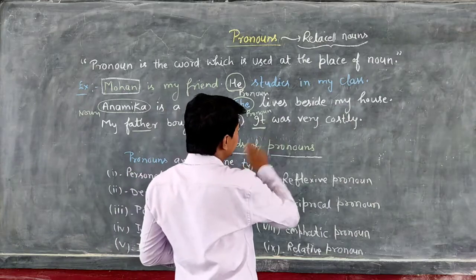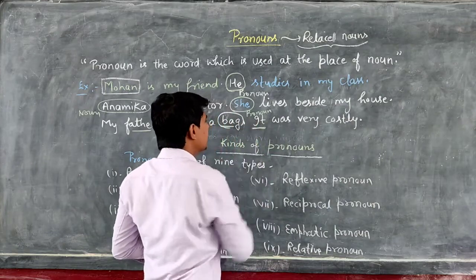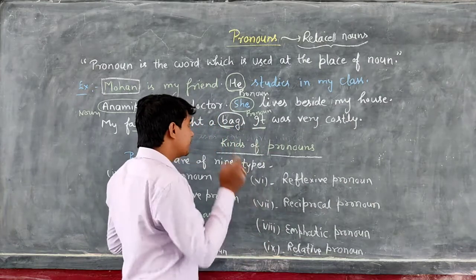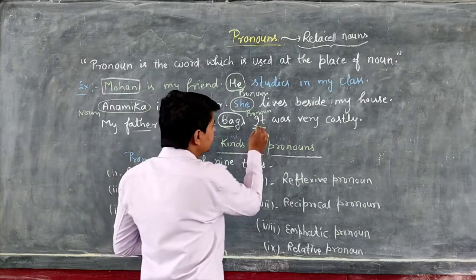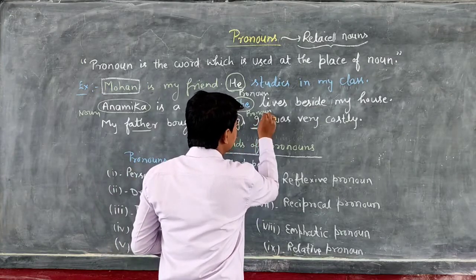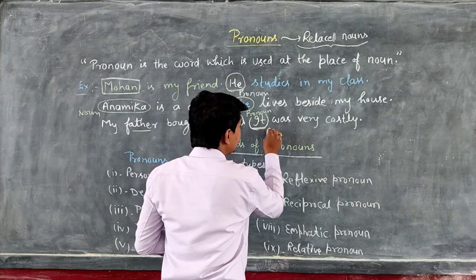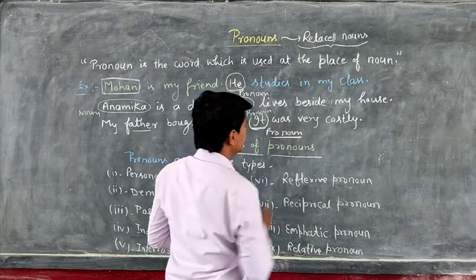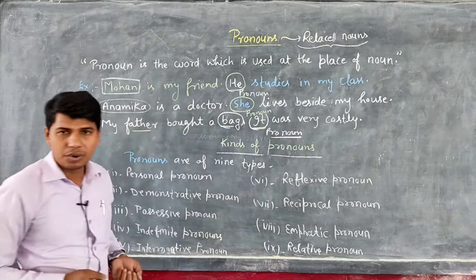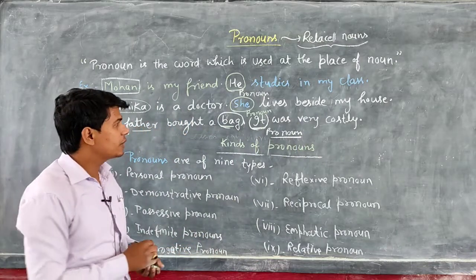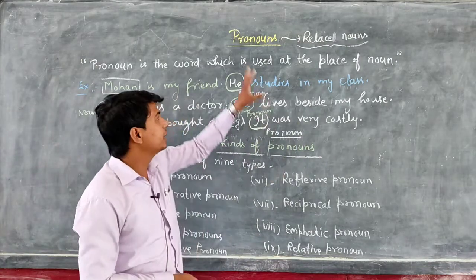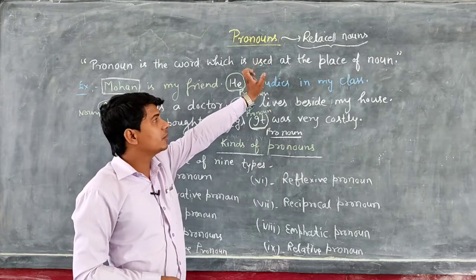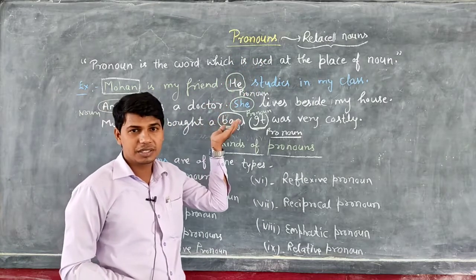So in the second sentence, I have not used the noun bag, but in the place of bag, I have used the word it. And this it is a pronoun. Is that clear? Okay students, so I hope you have understood very well the definition of pronoun and the examples.